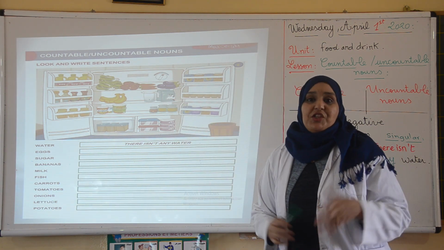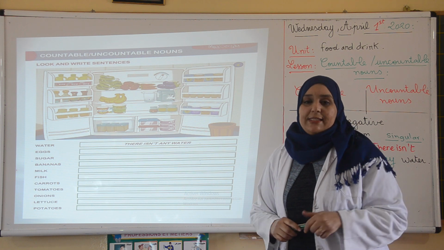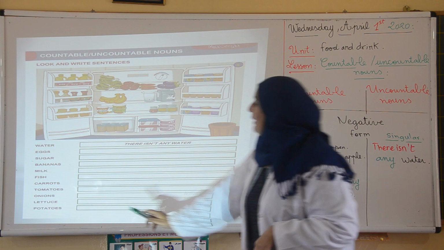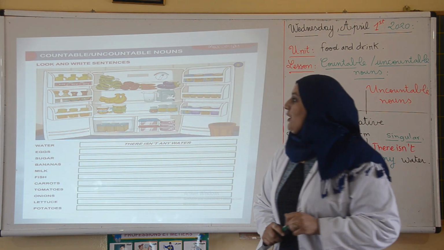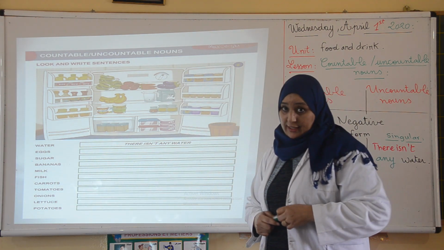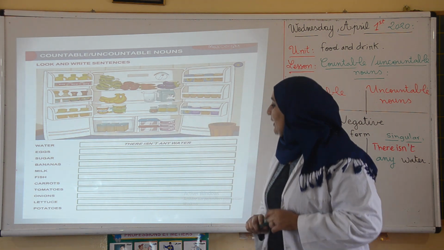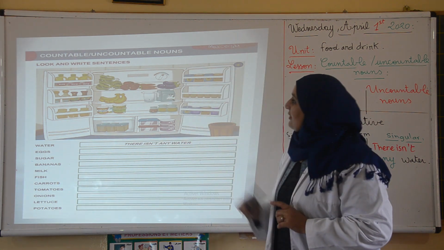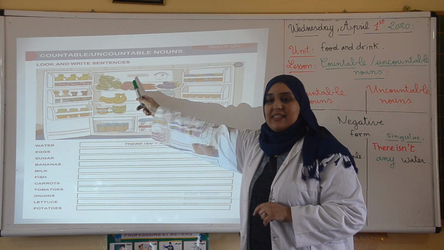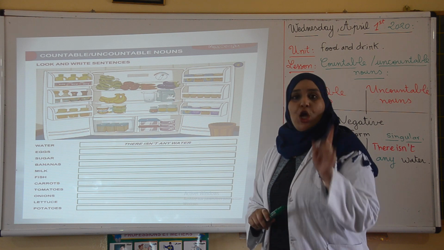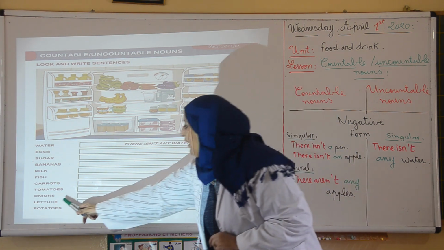Fish. Is there any fish? Fish is uncountable. Is there any fish? No, there isn't any. Carrots. Carrots, countable, plural. Are there any carrots? Yes, there are some. Tomatoes. Are there any tomatoes? Yes, there are some. Onions. Are there any onions? No, there aren't any.